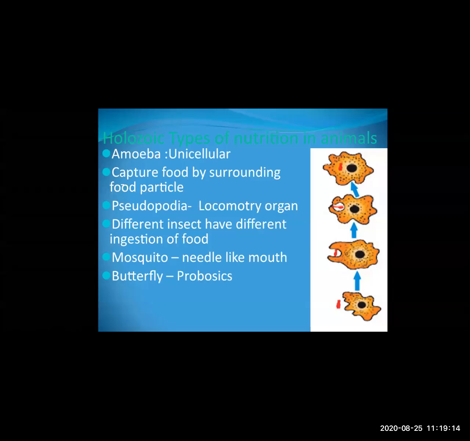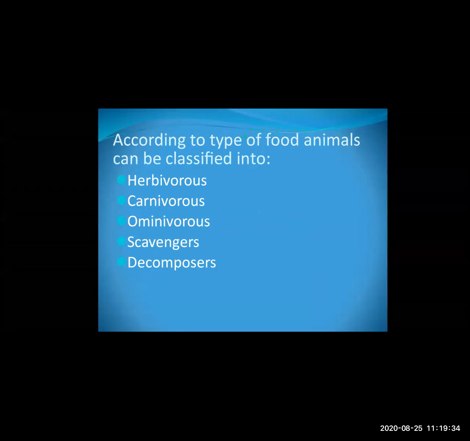Now, the butterfly has a proboscis. You have studied in 4th standard about the butterfly, how it feeds. It has a proboscis, so with the help of the proboscis, it sucks the nectar from the flower. So this type of nutrition you can see in mosquito and butterfly.